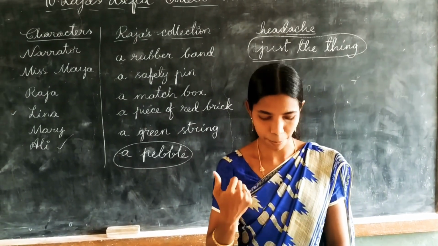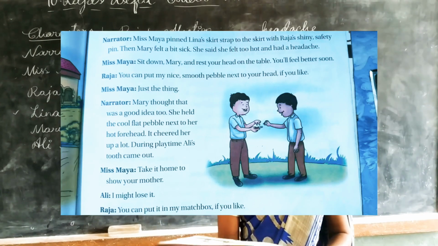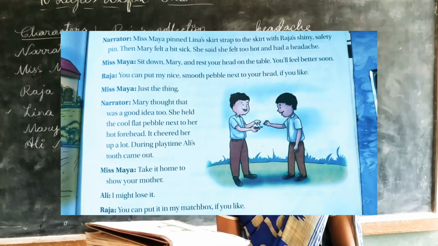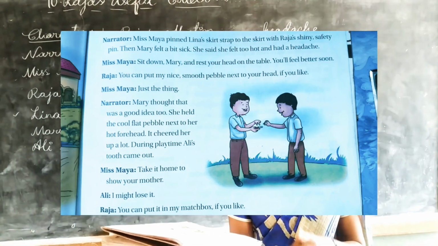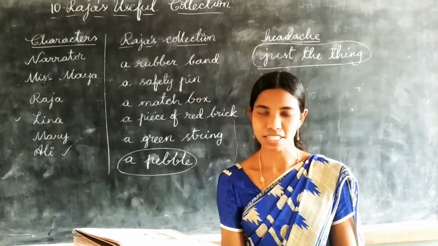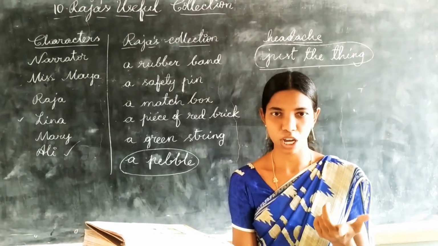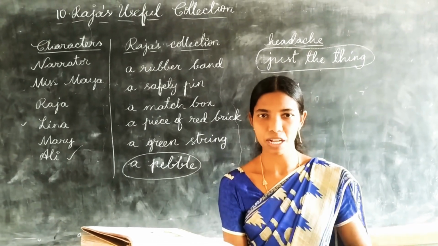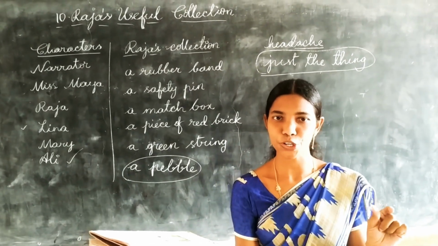Milk tooth came out. Then what happened? He showed it to Miss Maya, the teacher. What is she saying? Take it home to show your mother. Generally, when a tooth comes out, what do we do? We show it to our parents, right? So here Madam is also saying to keep it safe and show it to your mother.